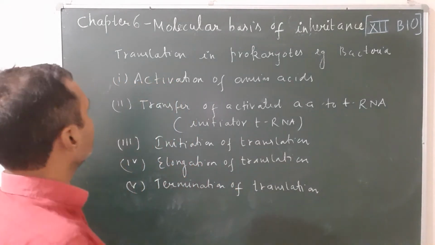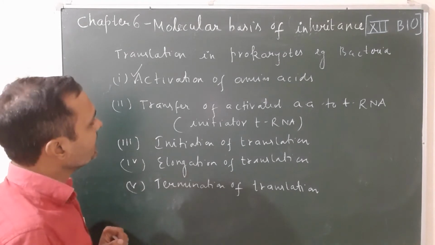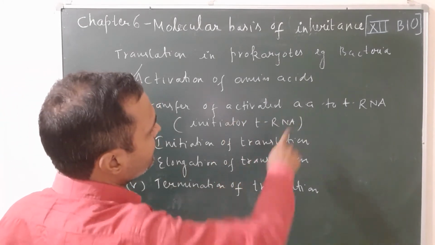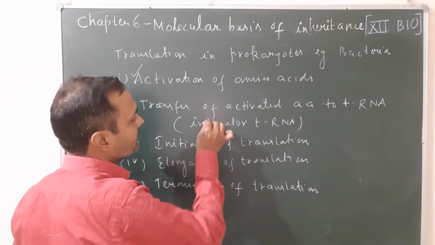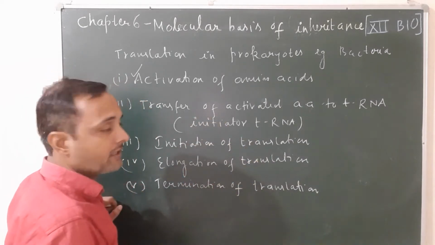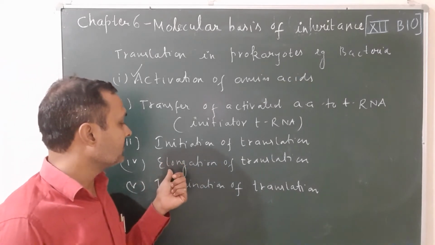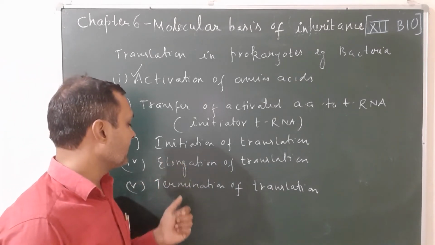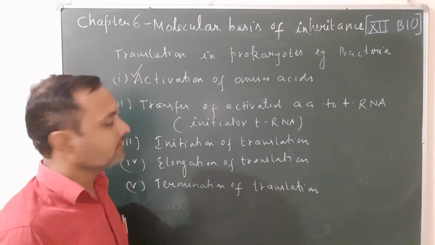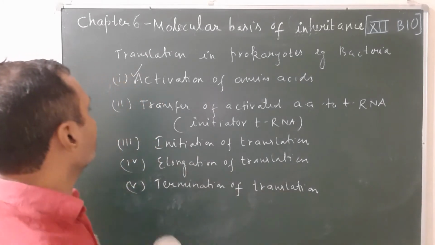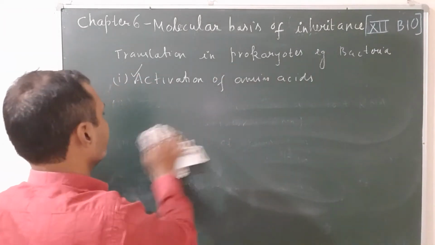Step 1 is known as the activation of amino acids. Second, transfer of activated amino acid to tRNA, and the first tRNA that will come during translation is known as initiator tRNA. Third is initiation of translation. Fourth, elongation of translation. And the last one is termination of translation. Now let us see the various steps one by one. The first one is the activation of amino acids.